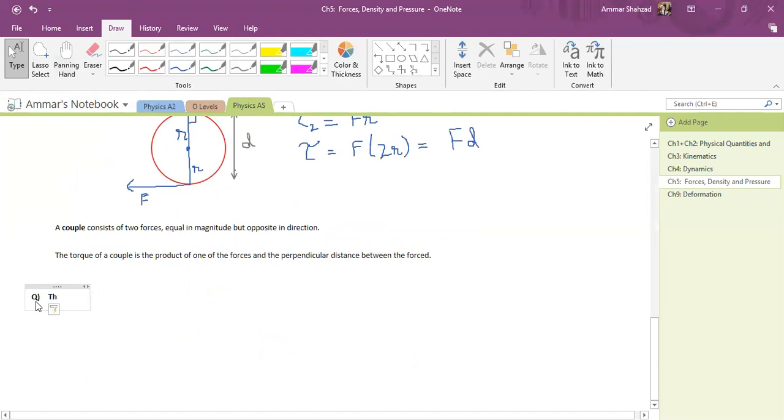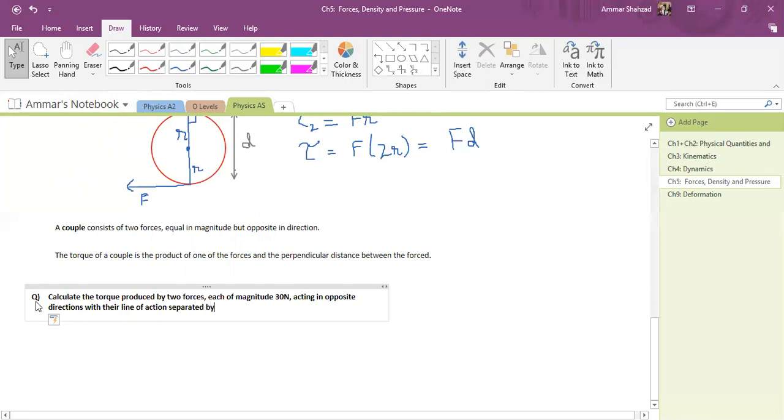Calculate the torque produced by two forces, each of magnitude 30 Newton, acting in opposite direction with their line of action separated by a distance of 25 centimeters.